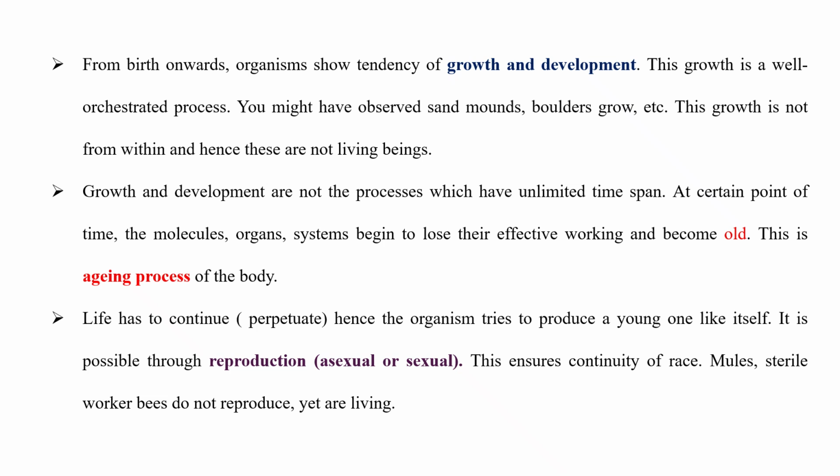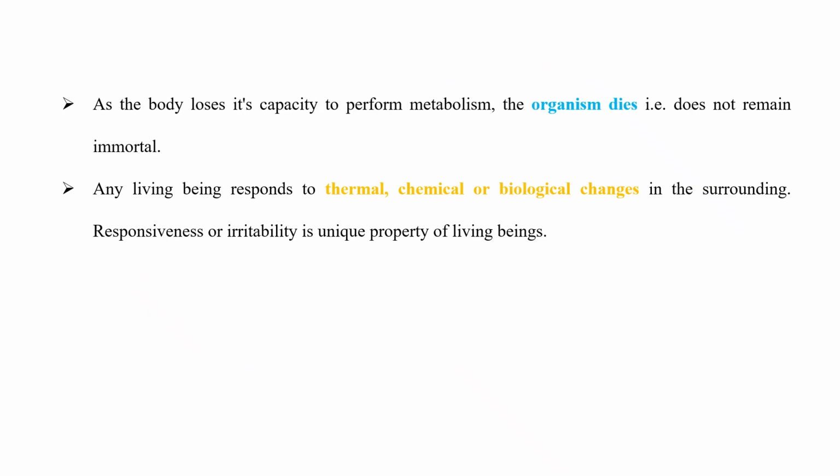Life has to continue and perpetuate, hence the organism tries to produce a young one like itself. It is possible through reproduction, asexual or sexual. This ensures continuity of the race. Mules and sterile worker bees do not reproduce, yet are living. As the body loses its capacity to perform metabolism, the organism dies, i.e., does not remain immortal.